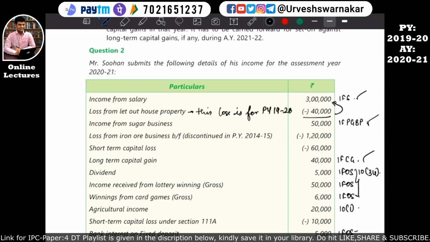Okay, so the next loss is loss from iron ore business brought forward, that is brought forward discontinued in previous year 14-15. So as we have studied that if there is a loss of business, okay, then the loss of business can be carried forward for how many years?